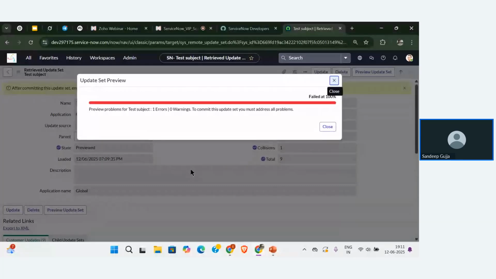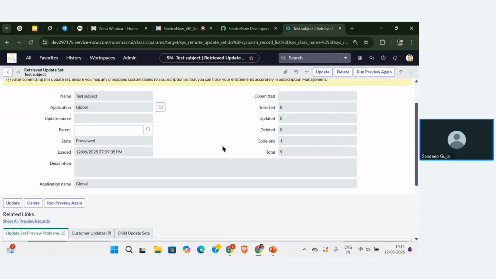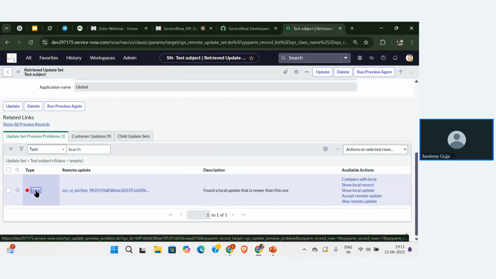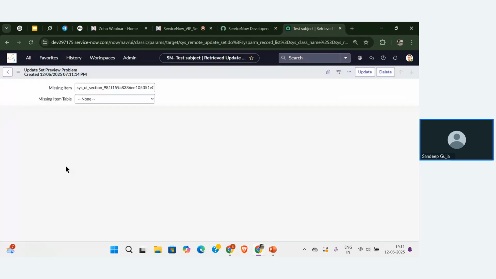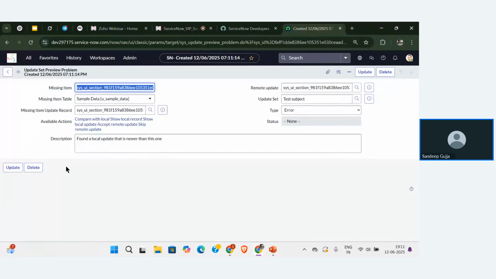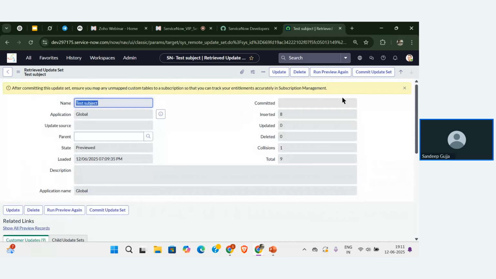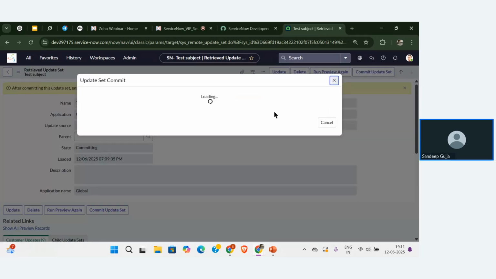Here I got the error, guys. What is the error? Let me see that error. This is not a big error, guys. It is telling that whatever update set time that we give is already in the instance, so that is not going to affect my configuration. So I have deleted the error, and after that I'm going to commit the changes. You can commit update set.